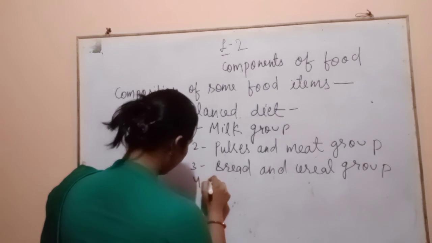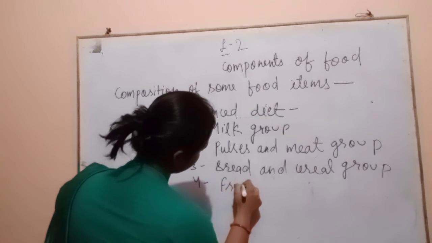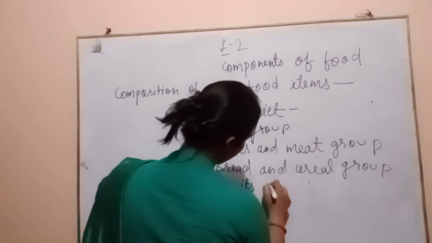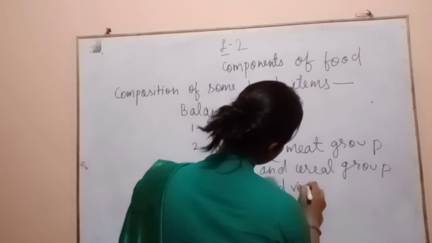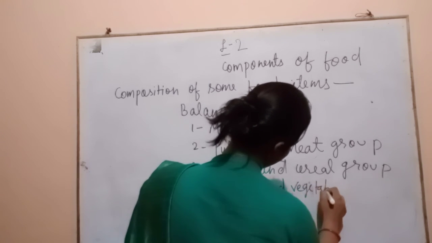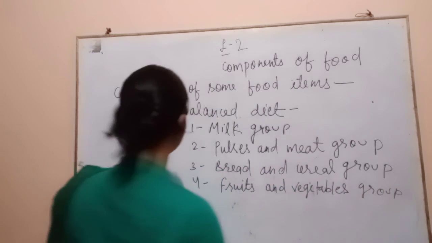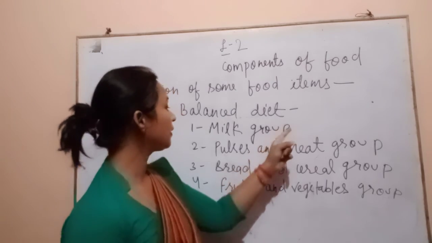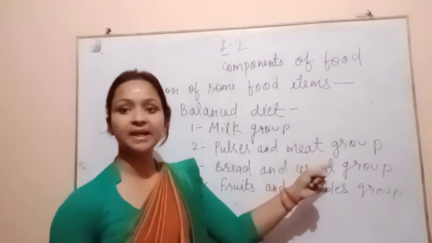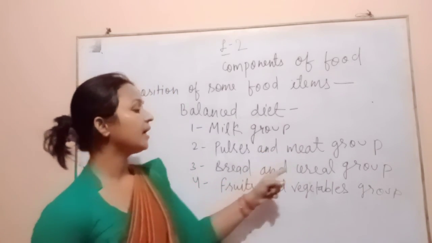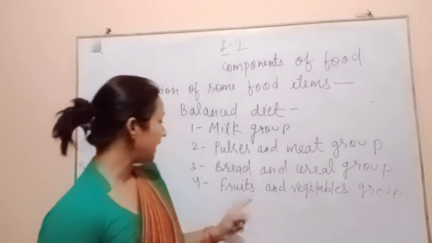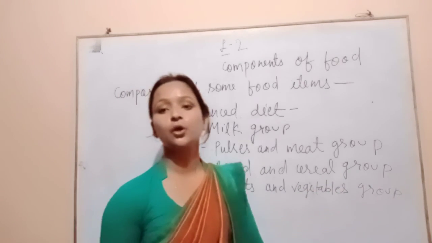And the fourth is the fruits and vegetables group. So these are the basic food groups: milk group, pulses and meat group, bread and cereal group, and fruits and vegetables group.